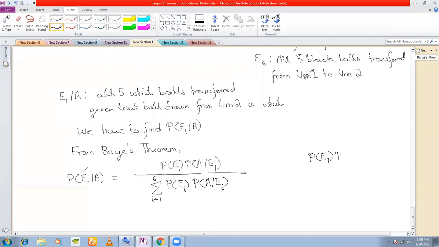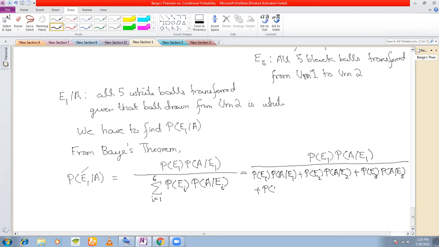P(E1) into P(A slash E1), whole divided by P(E1) into P(A slash E1) plus P(E2) into P(A slash E2) plus P(E3) into P(A slash E3) plus P(E4) into P(A slash E4), and finally P(E5) into P(A slash E5), right? Isn't it?